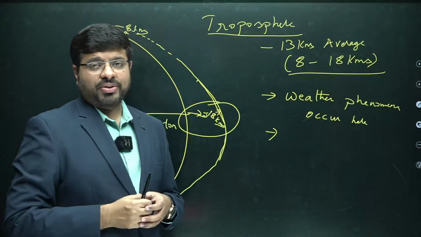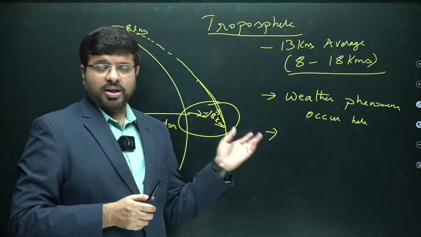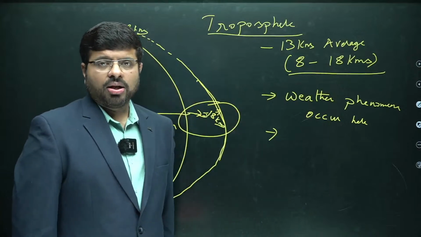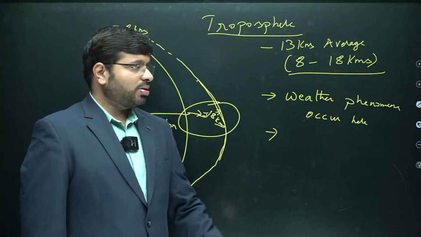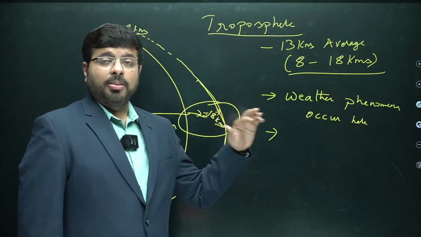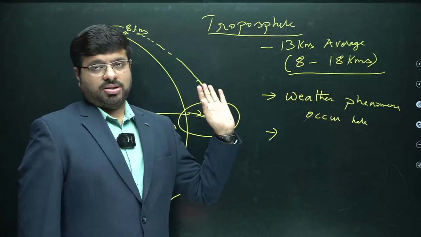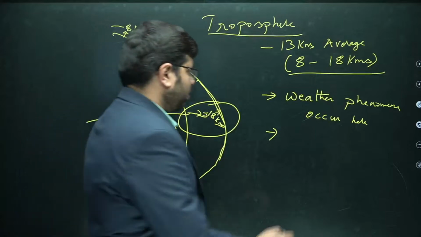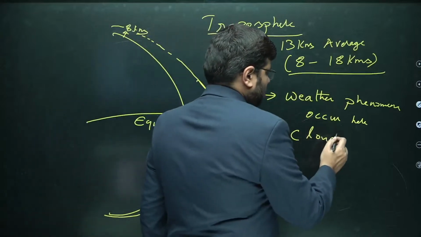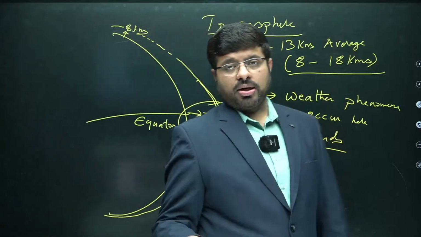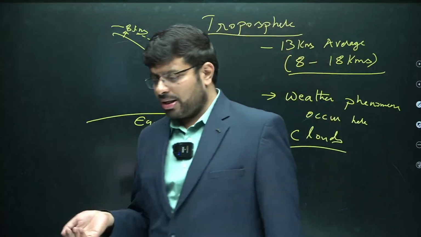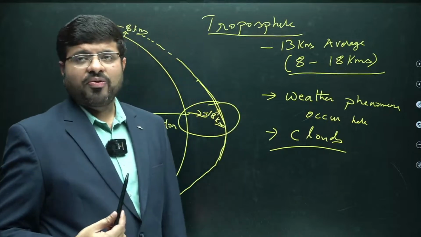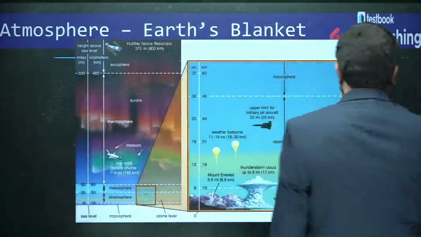So, such kind of things occur more in the troposphere. To avoid this, when you have long duration flights and all, usually the aircrafts tend to travel beyond the troposphere, beyond this turbulence. So, that is beyond clouds. All weather phenomena occur here, that means clouds. So, going beyond the clouds is what we call the flight zone, where you can say that the flights travel frequently, right.